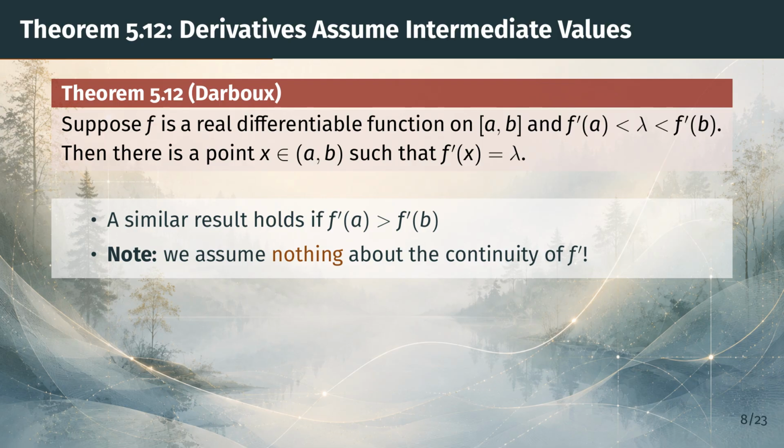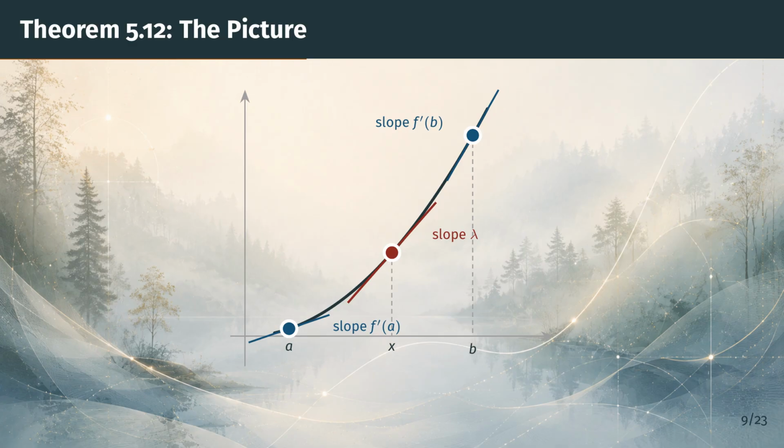Let's draw a picture of what the theorem says. Let's look at the picture. The dark curve is the graph of f. At the left endpoint a, the blue tangent line is fairly flat. The slope there is f prime of a, which is small. At the right endpoint b, the blue tangent is much steeper. The slope is f prime of b.